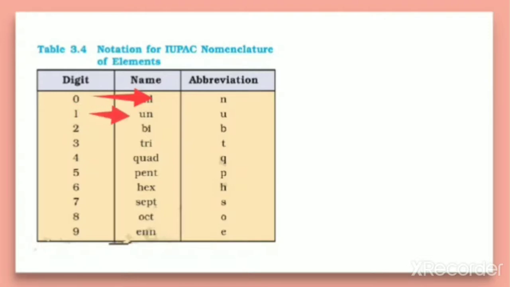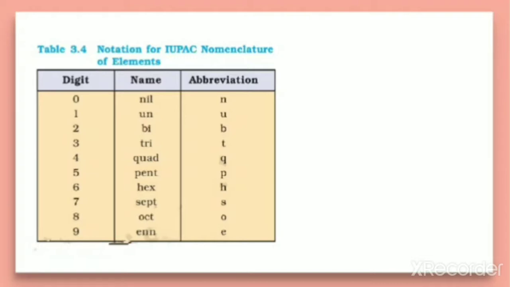For 1, un. For 2, bi. For 3, tri. For 4, quad. 5, pent. 6, hex. 7, sept. 8, oct. 9, enn. So you can see for each digit a particular name is given. That is given by IUPAC, and we need to remember it here.